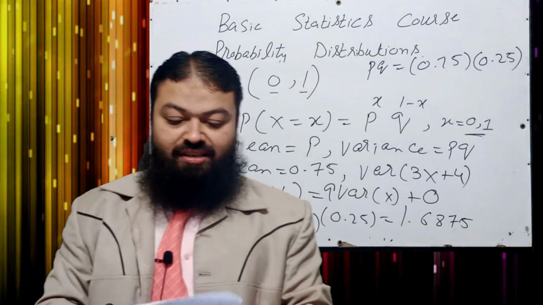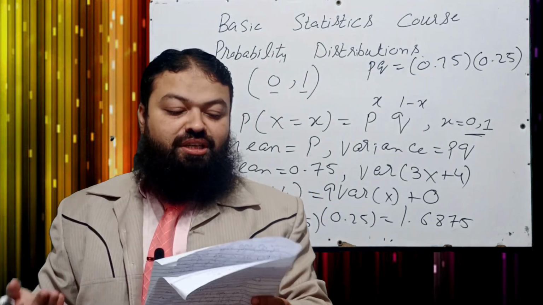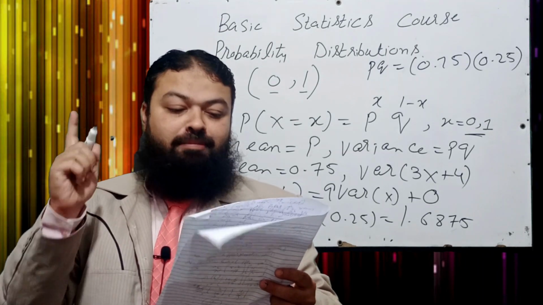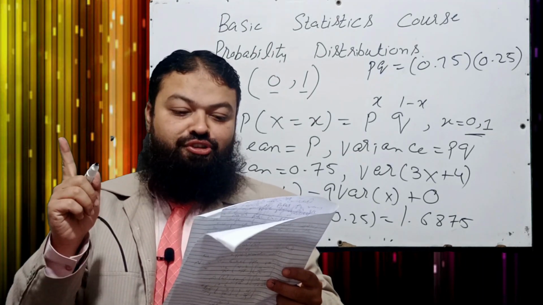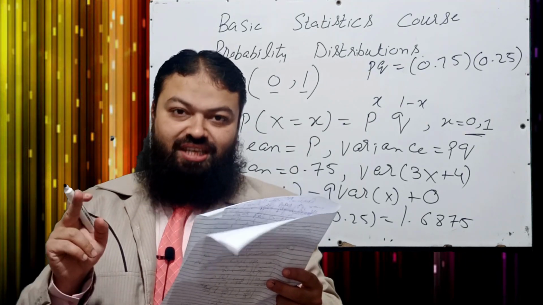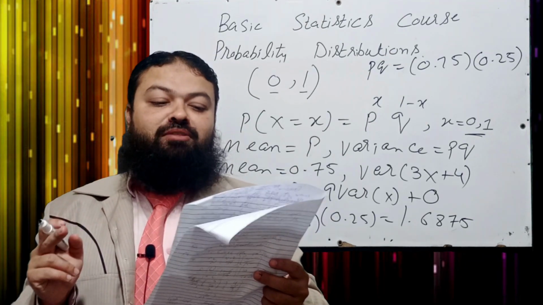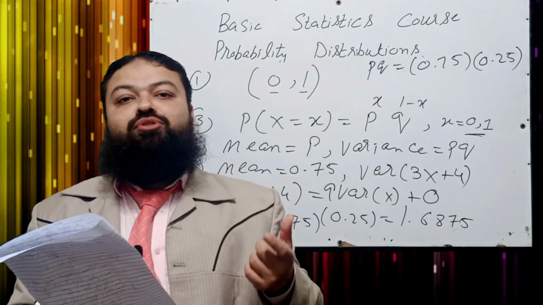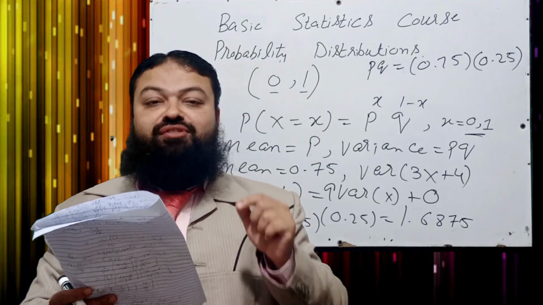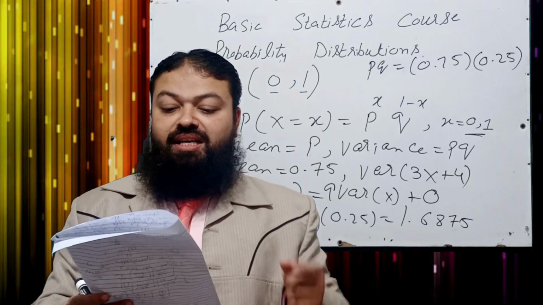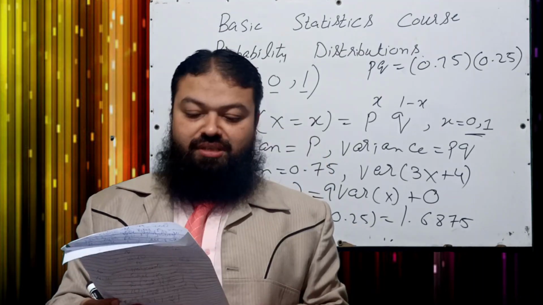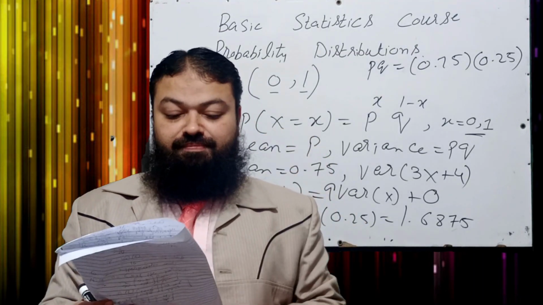Question number 7: in which distribution are the successive trials without replacement? A part, binomial distribution. B part, hypergeometric distribution. C, both A and B. D, none of the above. In hypergeometric distribution, trials are dependent and we have successive trials without replacement. It means B will be the correct option. Hypergeometric distribution, a very important question.